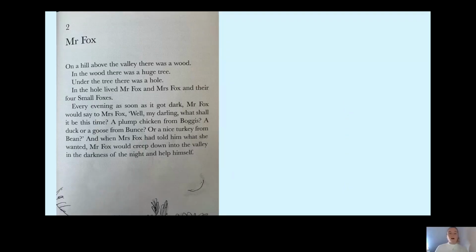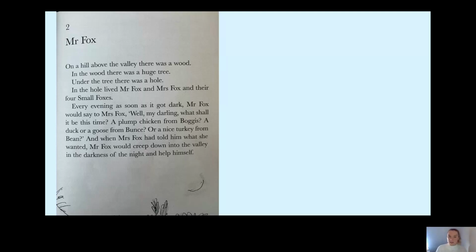Mr. Fox. On a hill above the valley, there was a wood. In the wood, there was a huge tree. Under the tree, there was a hole. In the hole lived Mr. Fox and Mrs. Fox and their 4 small foxes. Every evening, as soon as it got dark, Mr. Fox would say to Mrs. Fox, "Well, my darling, what shall it be this time? A plump chicken from Boggis, a duck or a goose from Bunce, or a nice turkey from Bean?" And when Mrs. Fox had told him what she wanted, Mr. Fox would creep down into the valley in the darkness of the night and help himself.